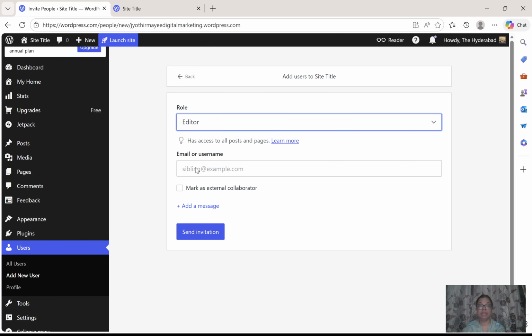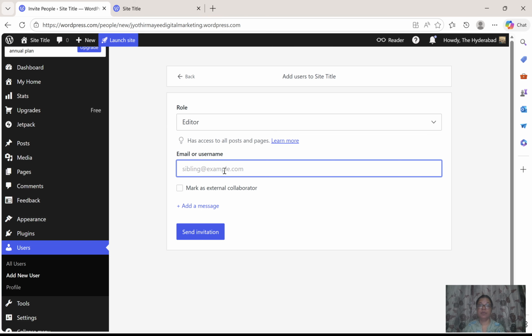And author means they can only write articles. Contributor, they can comment or something. Very few features are available to the contributor. So now you select the role for your team. What are the roles you are going to give? Click on editor, and now I am going to give my email ID.